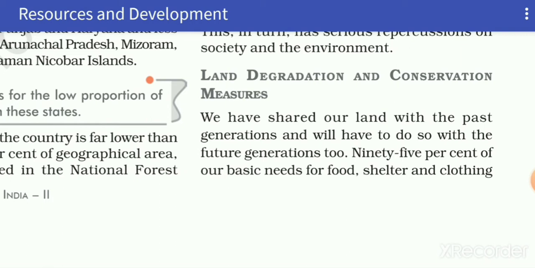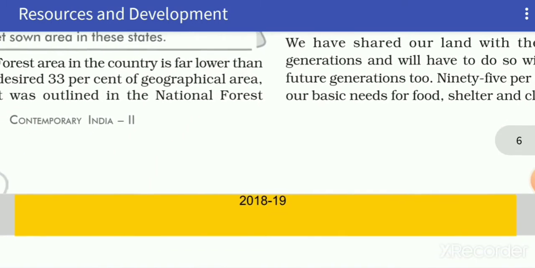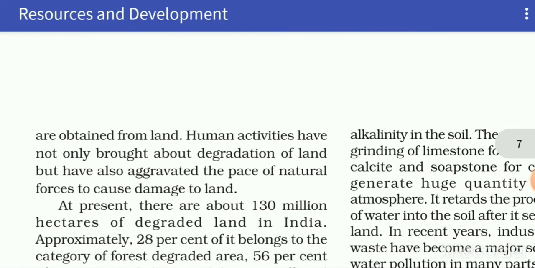So land degradation refers to the continuous use of land over a long period of time without taking appropriate measures to conserve and manage it. In other words, when the quality or fertility of land decreases due to overexploitation, it is also known as land degradation.